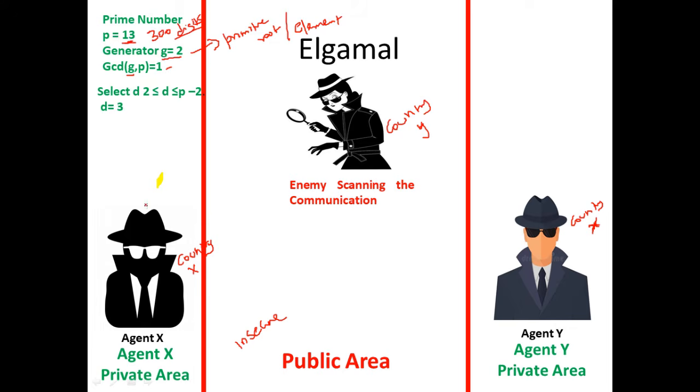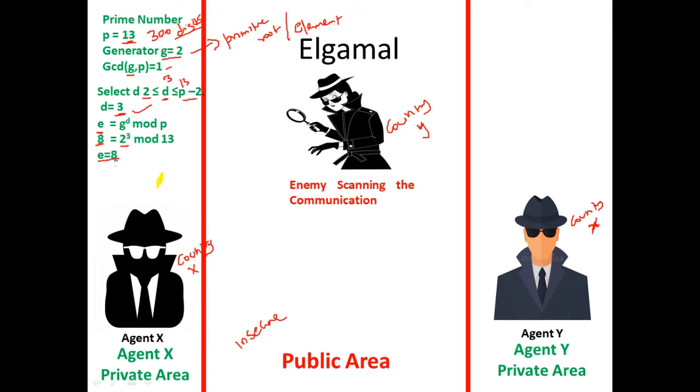Next, this agent selects a secret value D. This secret value is very private to this user, and the value of D should be between 2 and P minus 2. We have selected 3 here. So 3 is greater than or equal to 2 and less than or equal to P minus 2, which is 13 minus 2, 11. So he selects D, and then he computes the value of E. E is nothing but G power D mod P. Generator is 2, so 2 power 3 mod 13 gives 8. So E is equal to 8.